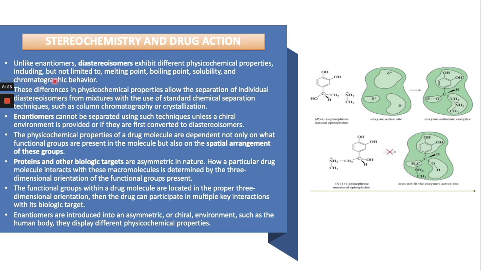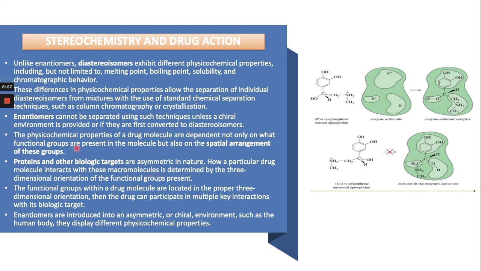For example, diastereomers have different melting points, boiling points, solubility, and chromatographic behavior. That's why diastereomers can easily be separated through standard chemical separation, but enantiomers cannot be separated easily. We need a chiral environment in order to separate the enantiomers, because both enantiomers have the same physicochemical properties.